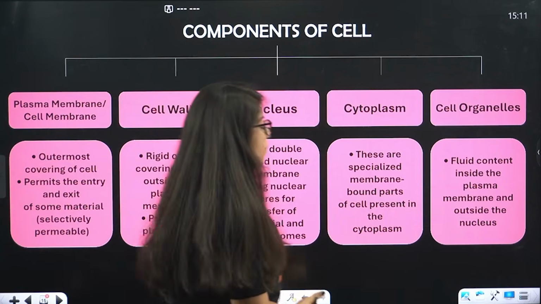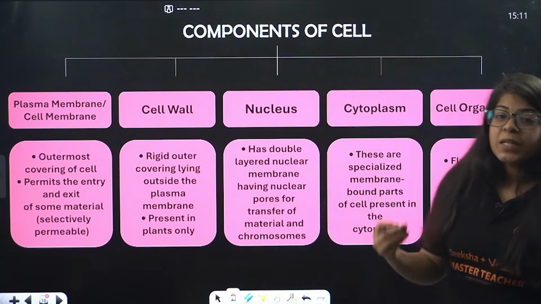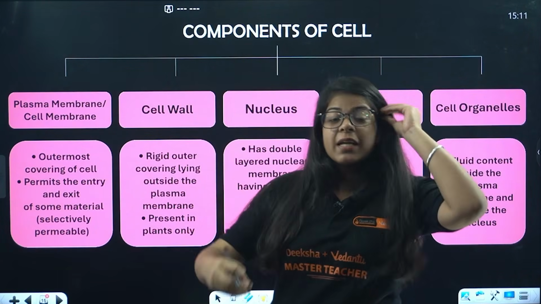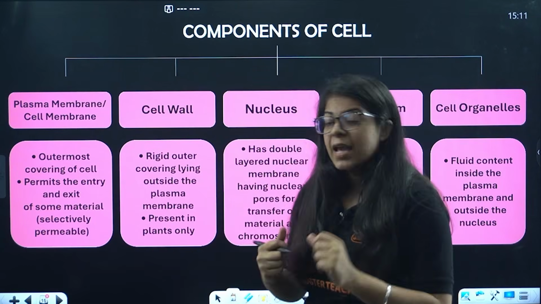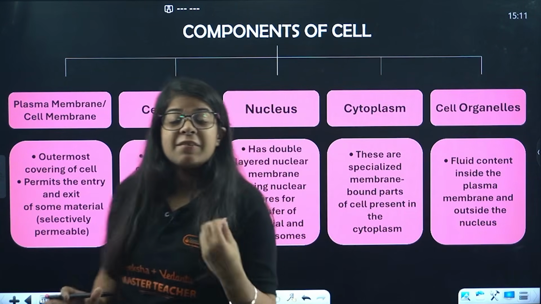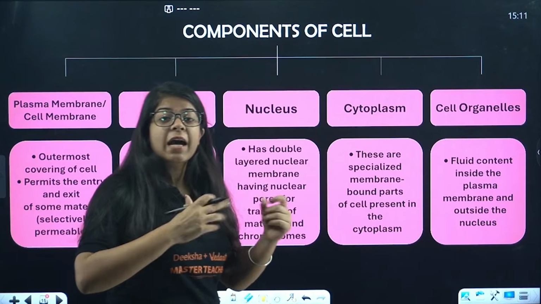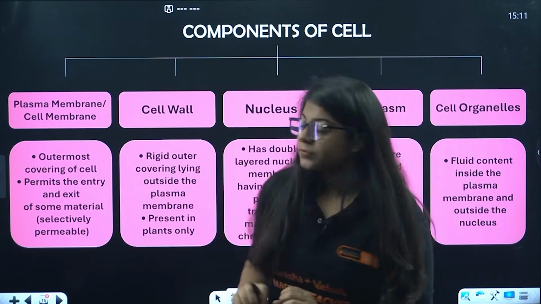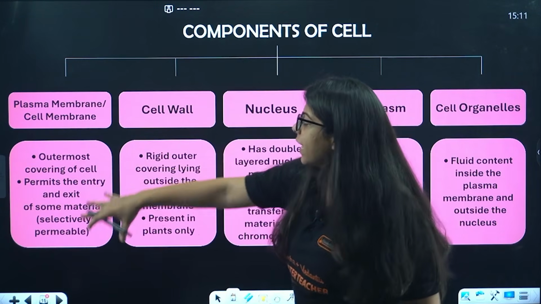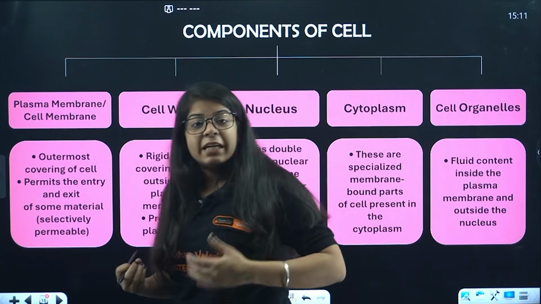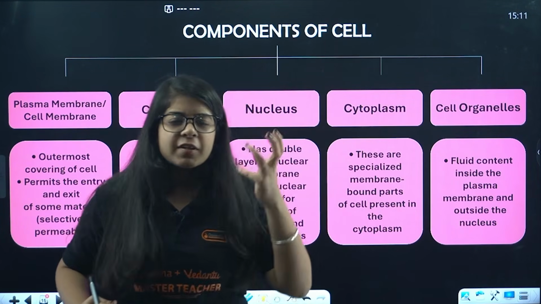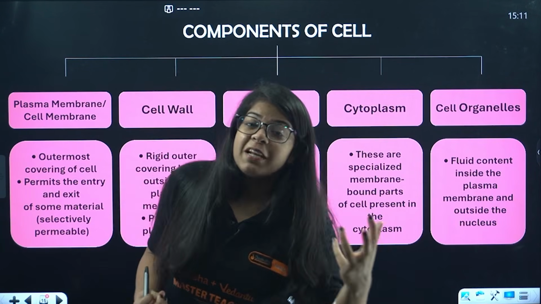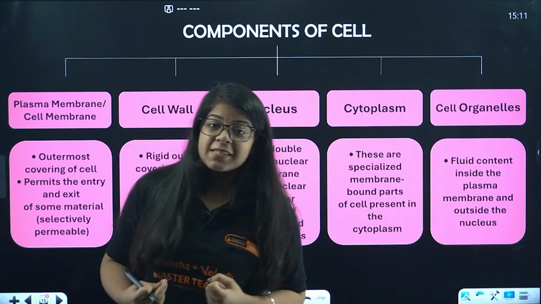Now let's study all of these one by one, starting with the first, the plasma membrane, or cell membrane. What is this? It is the outermost covering of a cell. We saw it is a boundary. In animal cells, in living organisms, it is the outermost covering. However, in plants, the cell wall is the outer covering. It permits the entry and exit of some material. My cell needs food. If it thinks this food is good and I need energy from it, the plasma membrane will let that food pass into our cells, right?